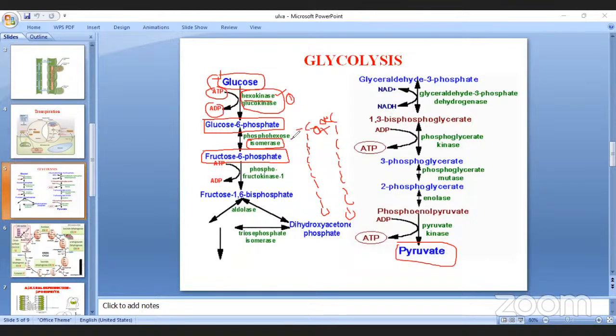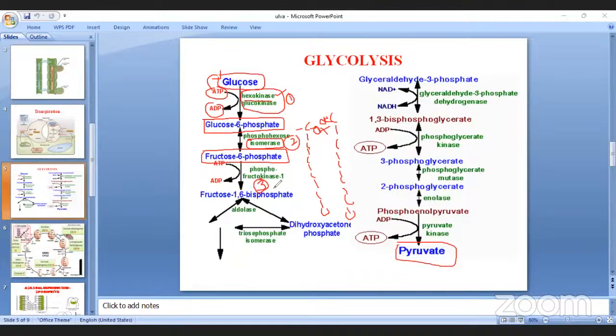The second reaction is isomerization. The third reaction is like the first reaction. What is the first reaction? Phosphorylation. In phosphorylation, ATP, adenosine triphosphate, gives one phosphate to glucose, forming glucose 6 phosphate, because the phosphate is added to the sixth carbon: 1, 2, 3, 4, 5, 6. That's why it's called 6 phosphate. The same is isomerized into fructose 6 phosphate.